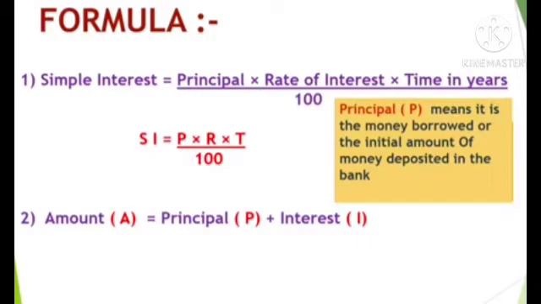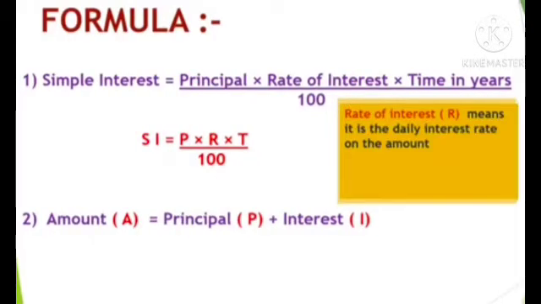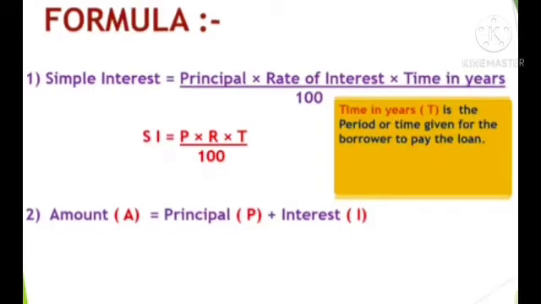Principal is denoted by the letter P. Principal means the money borrowed or the initial amount of money deposited in the bank. Rate of interest is denoted by the letter R. It is the yearly interest rate on the amount. Time in years is denoted by the letter T. It is the period or time given for the borrower to pay the loan.